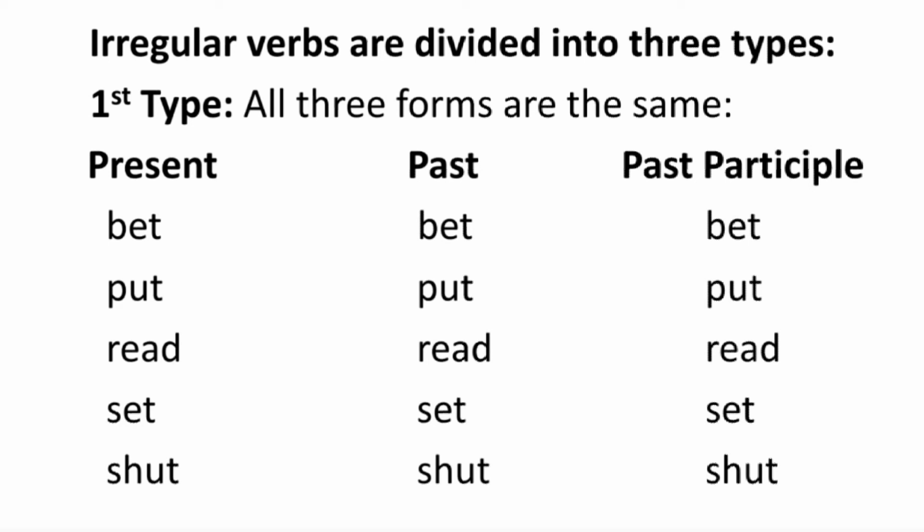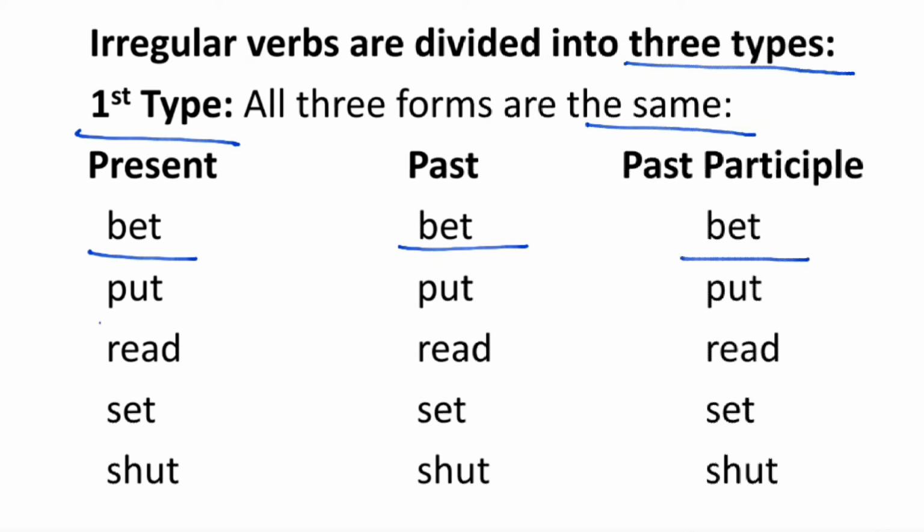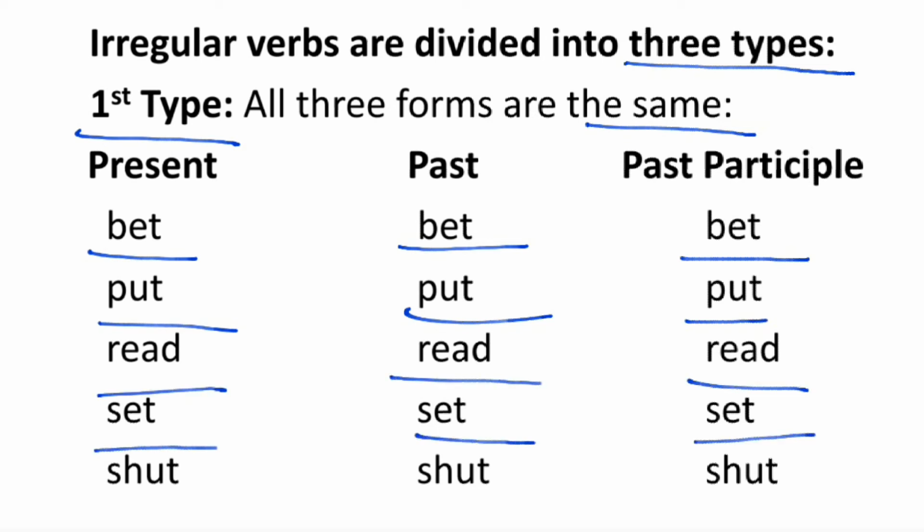Irregular verbs are divided into 3 types. First type, all 3 forms are the same. The first example is bet. This is the present form, and the past form of bet is also bet, and the past participle form is also bet. Similarly, put, put, put, read, read, read, set, set, set, shut, shut, shut. Here, all three forms of the verbs are alike.